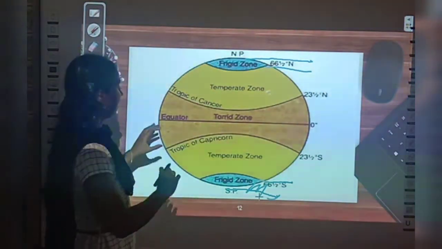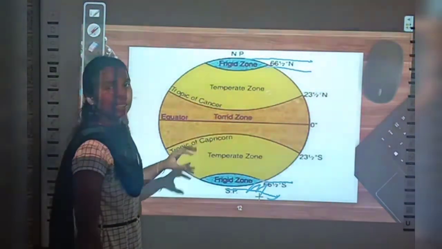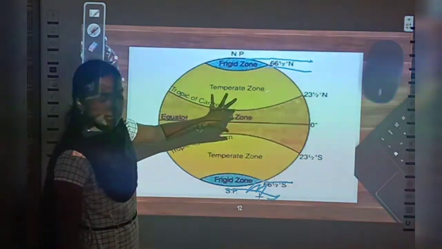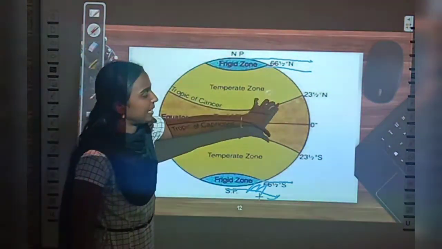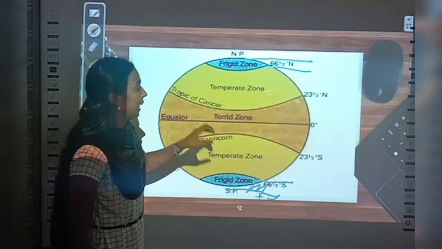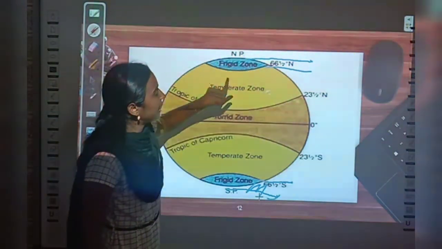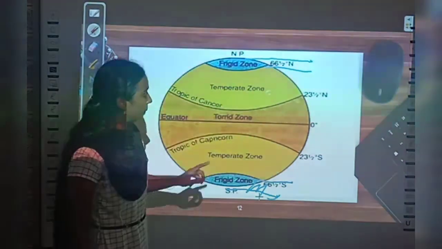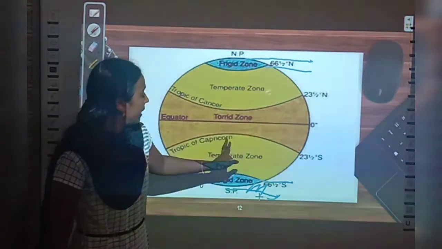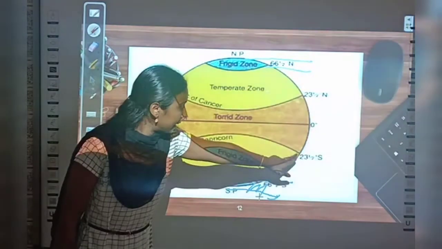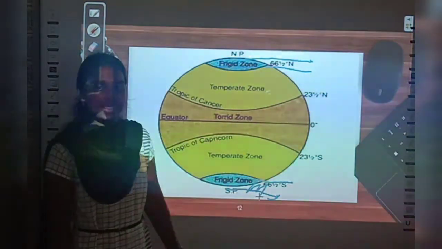Okay. So tell me, where is the torrid zone located? It is between both tropics, right? It is between the Tropic of Cancer and the Tropic of Capricorn. And where is the temperate zone located? It is between the Tropic of Cancer and the Arctic Circle in the northern hemisphere, and in the southern hemisphere it is between the Tropic of Capricorn and the Antarctic Circle.